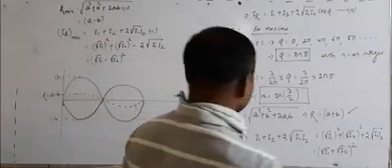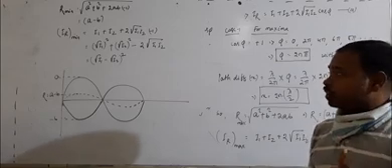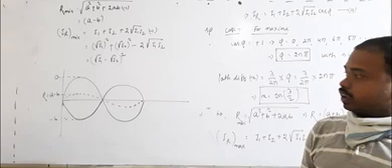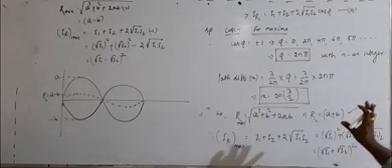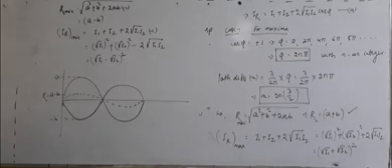Now another thing: for interference, as I have told you, both amplitudes are either the same or nearly the same. This we have already calculated by taking amplitudes nearly the same. If both amplitudes are the same, then what happens?